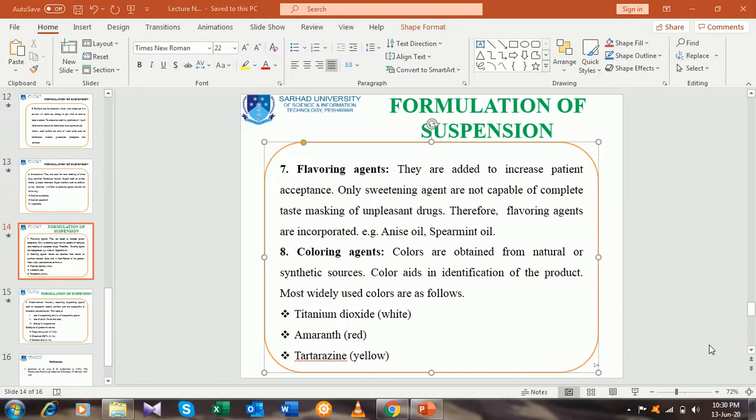Examples of flavoring agents are anise oil, spearmint oil, and different other flavoring agents. But these are two examples which are used to increase the patient acceptability in the formulation.